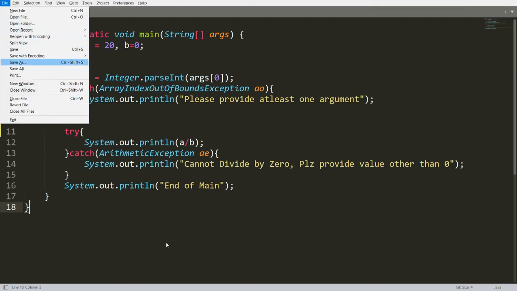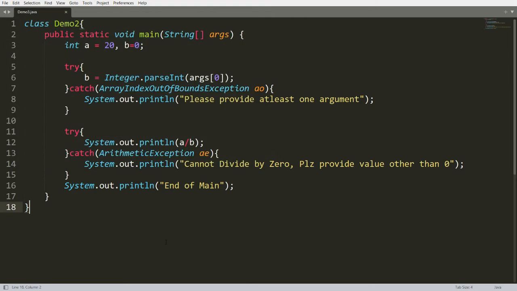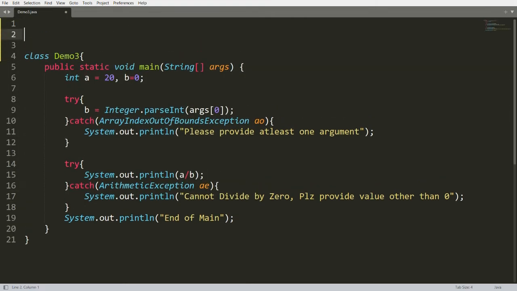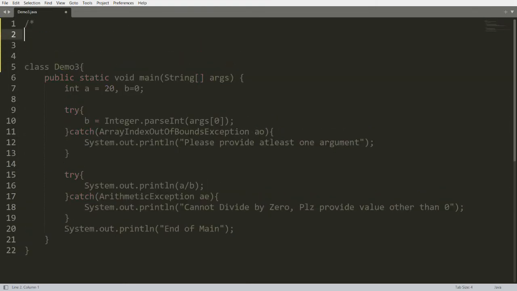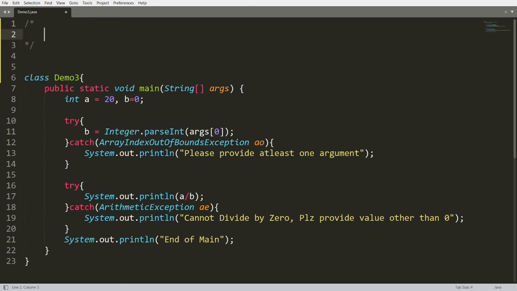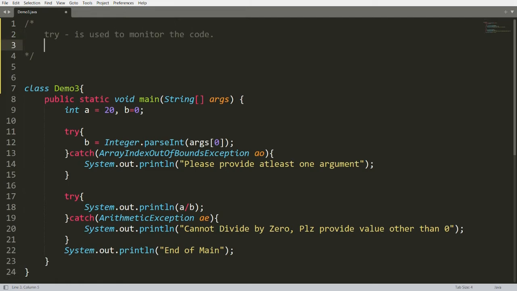Let me save this program as demo3.java. This is demo number 3. Now let me write some rules over here. In try we can write the code. So you can say try is used to monitor the code. And what is catch? We can say catch is used to handle the exception.